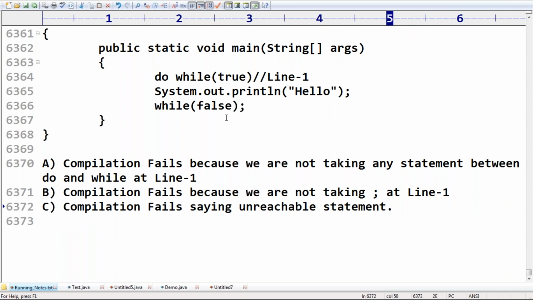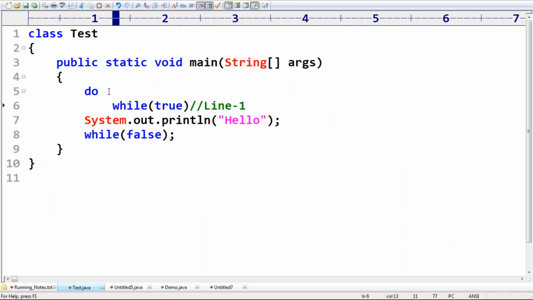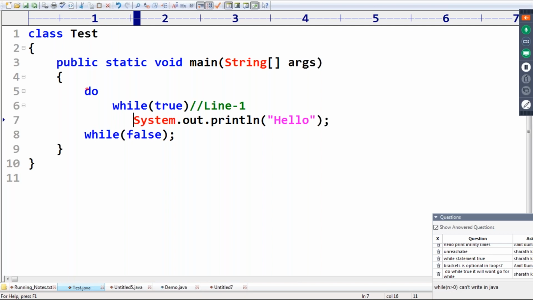Now why is this one valid? The reason is, see here, take very special care. This is the do, and then while with a semicolon.